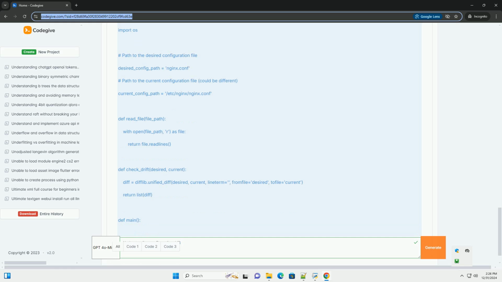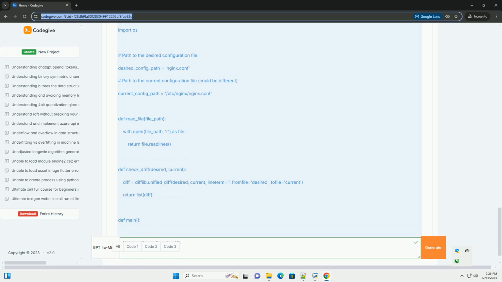Detecting configuration drift. To effectively manage configuration drift, it is essential to have mechanisms in place for detecting it. Here are some common strategies. 1. Regular audits: periodically compare the current configuration against the intended state. 2. Version control: use version control systems, like Git, to track changes to configuration files. 3. Monitoring tools: utilize tools that monitor and report configuration changes in real time.